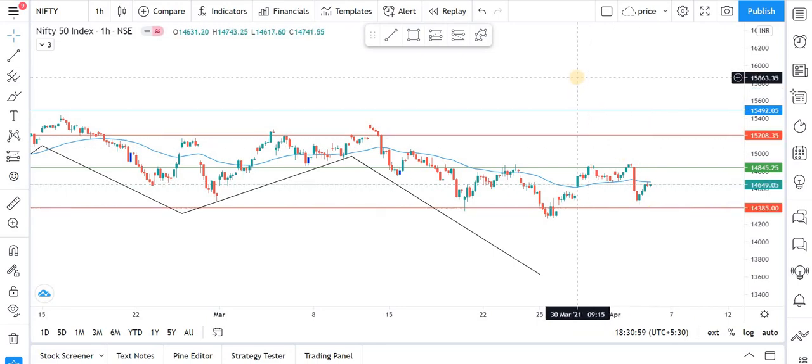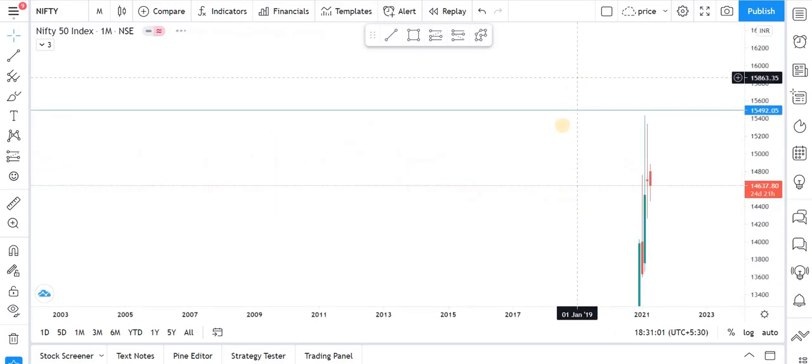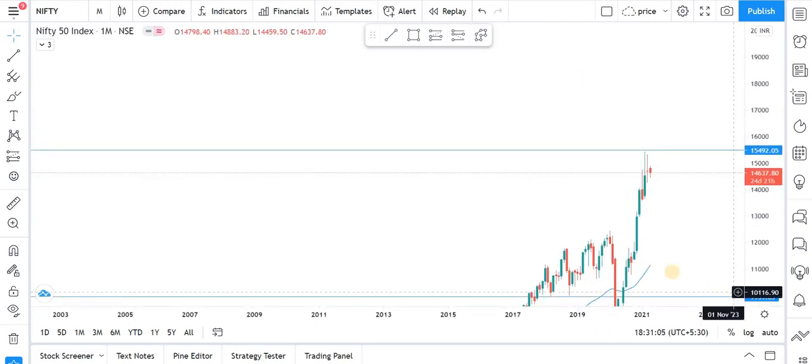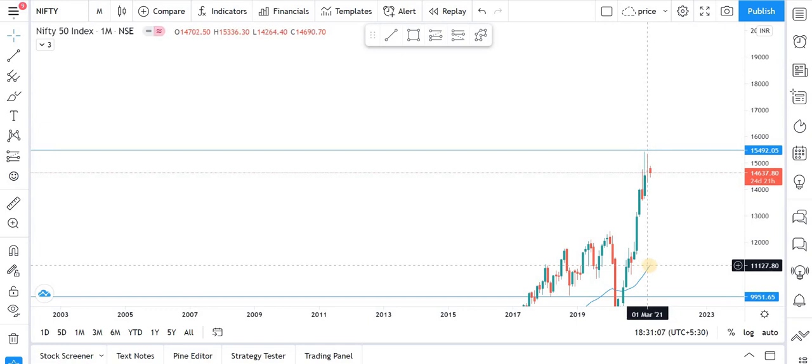And as the month has ended, let's see what kind of candle the Nifty 50 has formed on our monthly chart. And we can see that this is a complete candle of indecision.